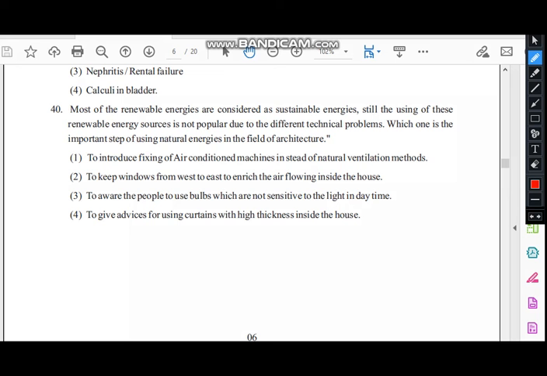Actually, this is not relevant to architecture. To keep windows from west to east to enrich the air flowing inside the house. That is one relevant to architecture, where you place the windows to take the natural wind. To make people aware to use bulbs which are not sensitive to light in daytime. To give advice for using curtains with high thickness. So what is relevant to architecture is these windows. We build the windows according to the wind direction so that natural wind will flow. Wind is a renewable energy source, so that is the most suitable answer.